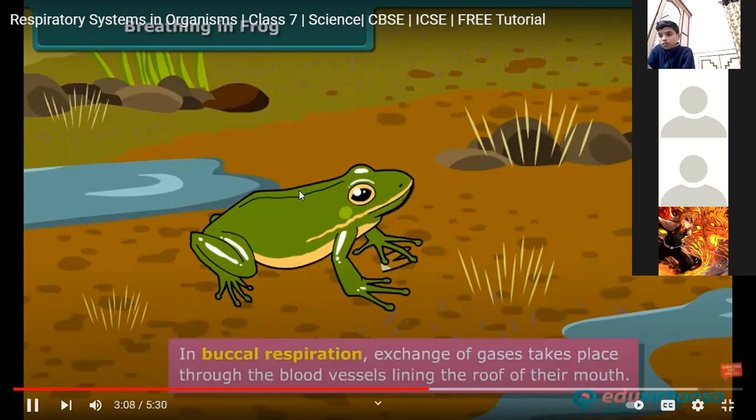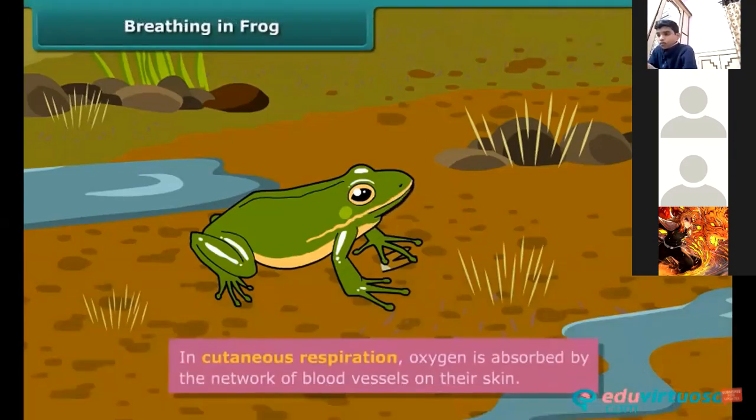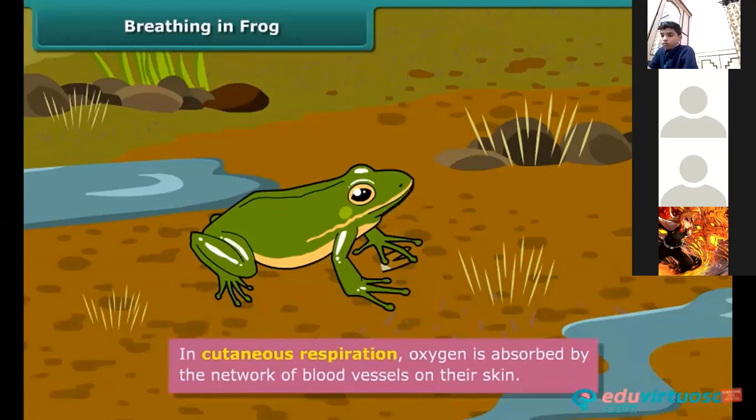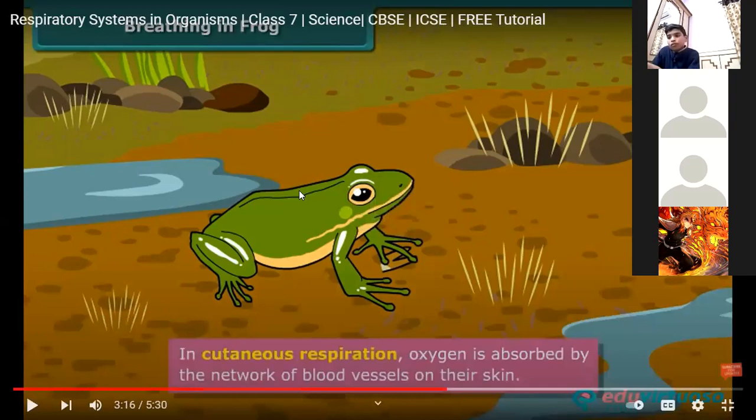During this process, the passage to the lungs remains closed. In cutaneous respiration, oxygen is absorbed by the network of blood vessels on their skin. So what is cutaneous respiration then? Sir, they breathe through skin, we said, no? That is only cutaneous respiration. But if you want to tell in detail, we can say respiration is occurring through the blood vessels of the skin. Good. Cutaneous means which has happened through the skin along with the blood vessels, through the network of blood vessels.